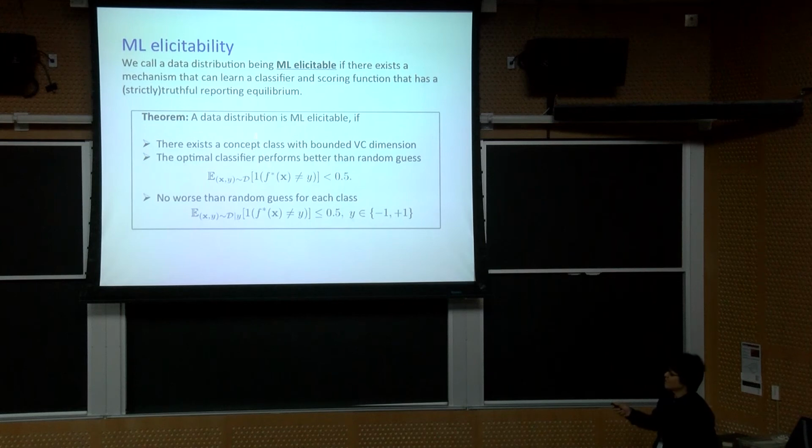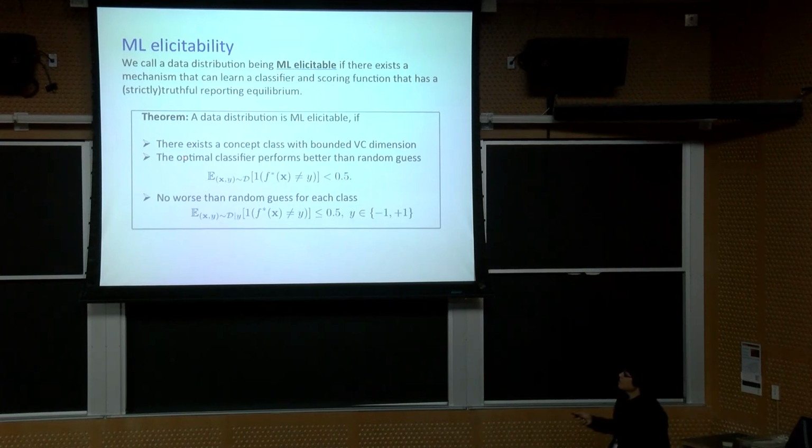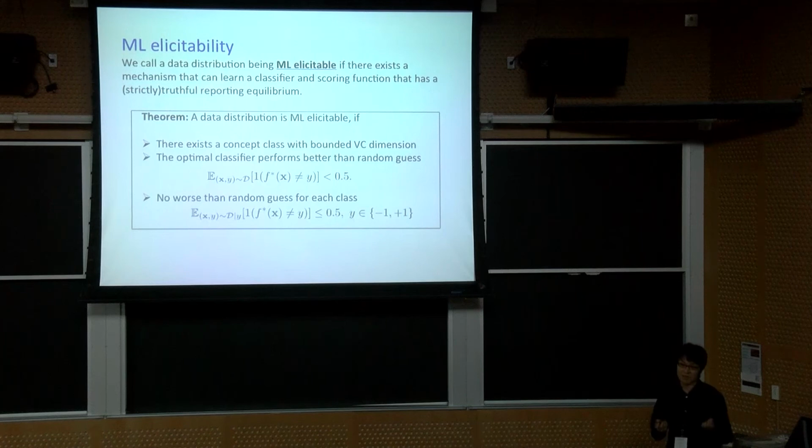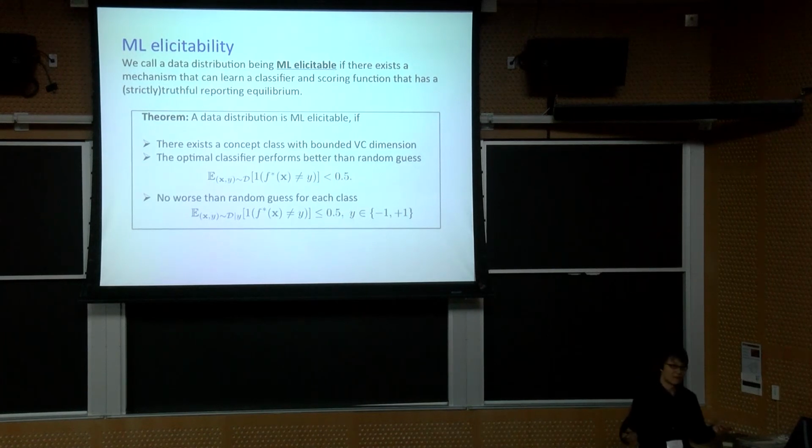A data distribution is machine learning elicitable, we prove, if the following three conditions hold. The first condition says there's a concept class over the data such that it has a bounded VC dimension. This is roughly saying it's learnable with a finite number of data. The second and third conditions are actually simpler.